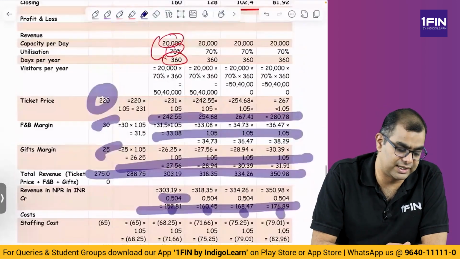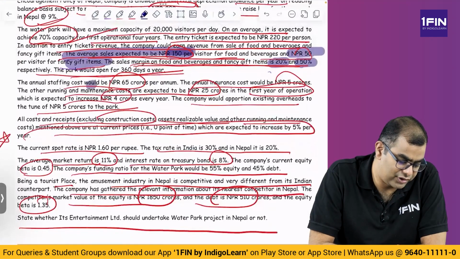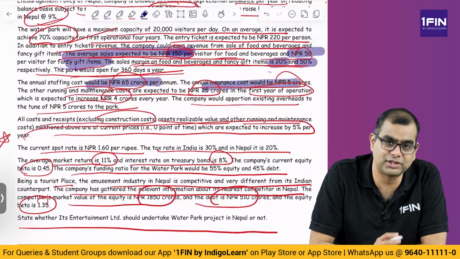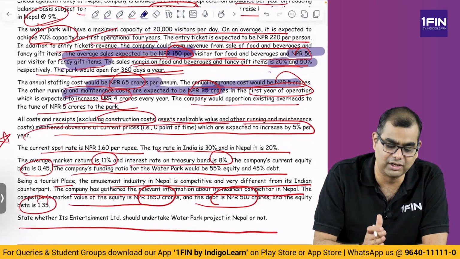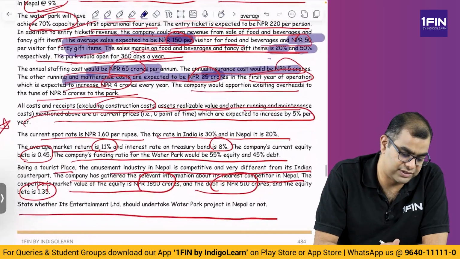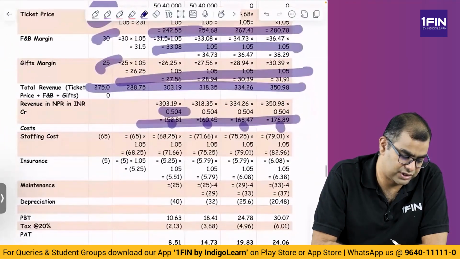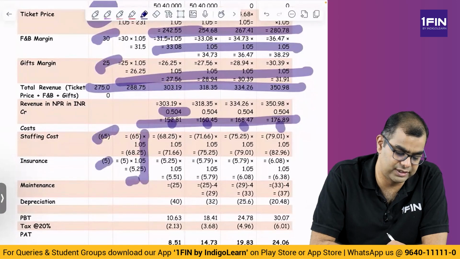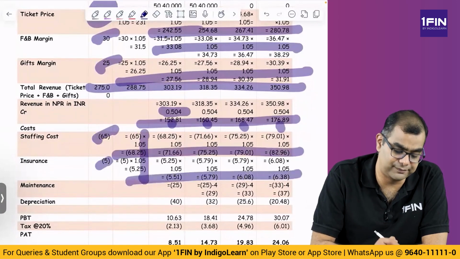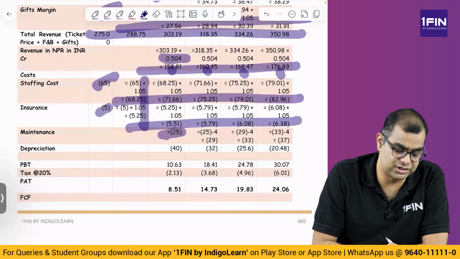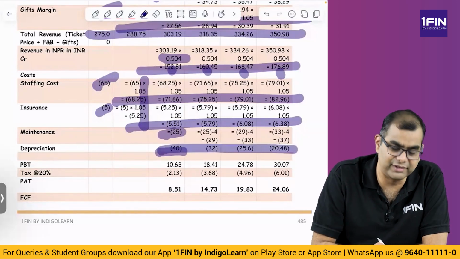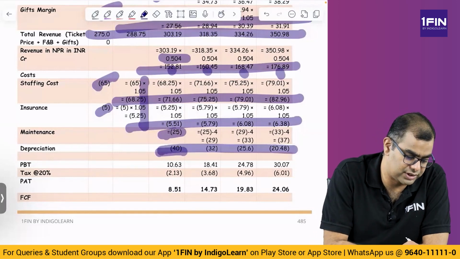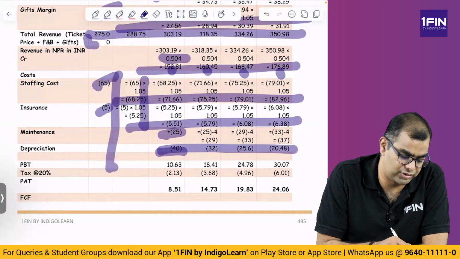From that you subtract the other cost. And what is the other cost? Staffing cost will be 65 crores, insurance cost will be 5 crores. Both of them they said year 0 only. Other running and maintenance are expected to be 25 in the first year of operation. Operation is when? Not 0, not 1 but 2. So you have 65 and 5, and for that also you have inflation. So you make the inflation adjustment and project these numbers. But the maintenance is 25 in the first year, which is actually year 2 of the project. Depreciation, we anyway have the number. So you take revenue plus margin minus all these costs minus depreciation, and you arrive at PBT.